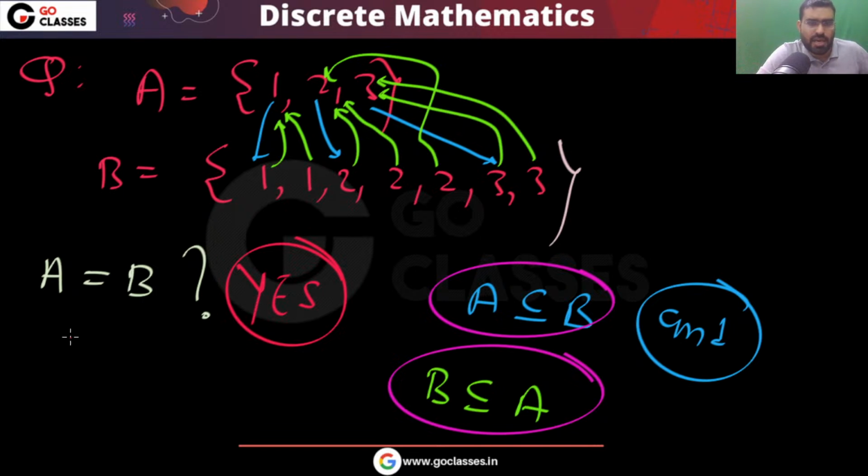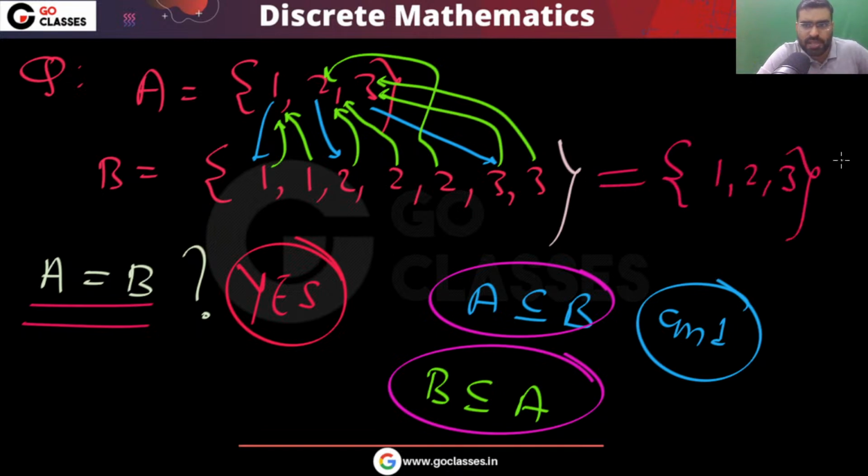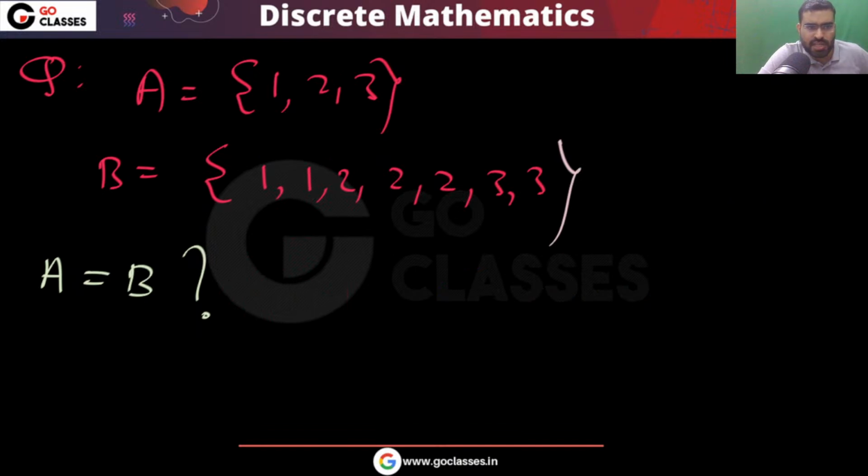So remember, A comma B are the same set. You can remove the duplicates. In a set, duplicates do not matter. As I told you, the cardinality of this set is 3. The cardinality of this set is also 3. So this is the definition of when can I say two sets are equal.